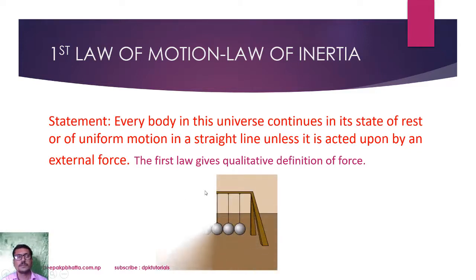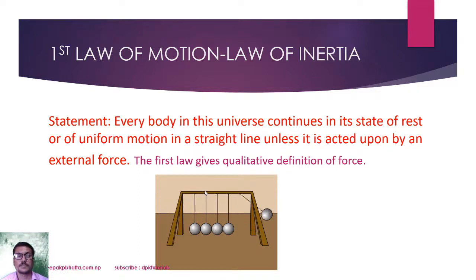Now here is one example. The balls are suspended like this, and you can see that an equal amount of force is acting from this side, and an equal amount of force is released from this side, and the three balls remain at rest, not in motion. The force of this ball only appears in the last one.